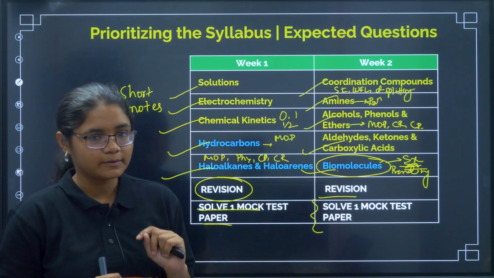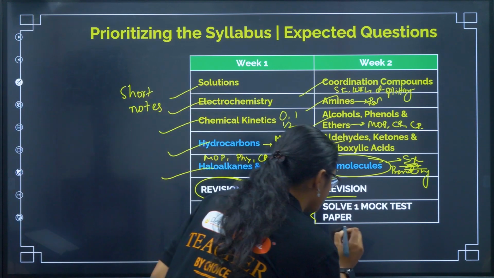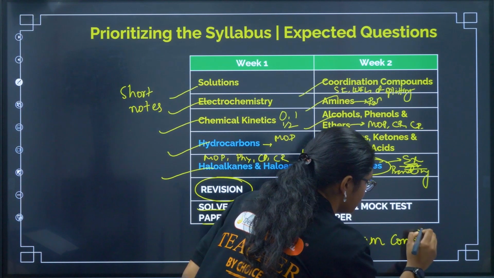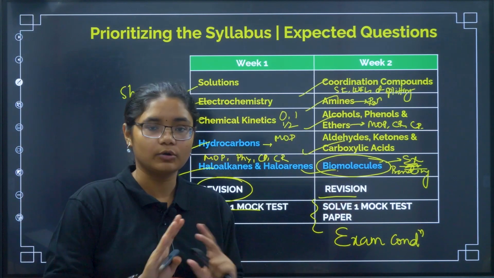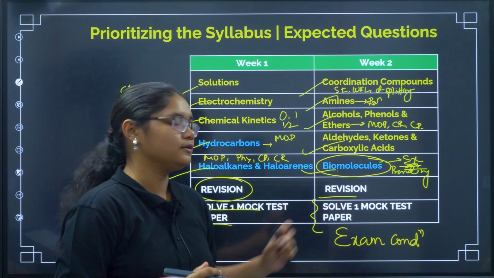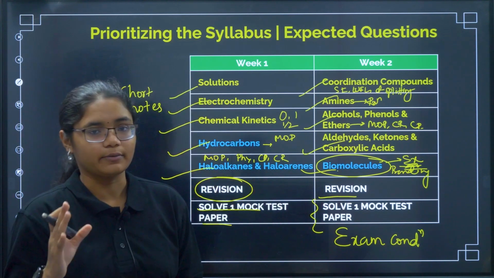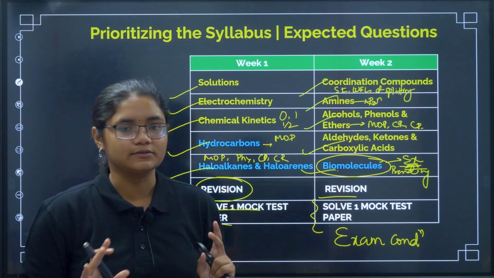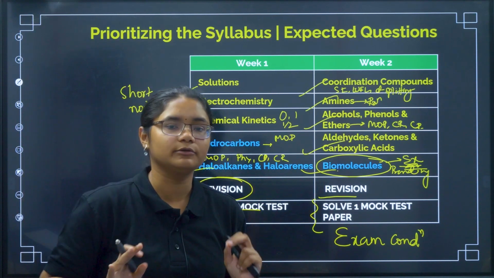So again, one mock test paper in this week, and you have to analyze it very carefully. These mock test papers you have to write under exam conditions. It's not that you write for some time and then leave and come back again, not like that. You have to sit continuously for 3 hours with proper focus, and then write it. You can also write one chemistry mock test of 60 questions, that is also okay. Or if you are comfortable with a 3-hour paper, that is also okay, right? These mock tests are just to understand how much concept you have learned now.